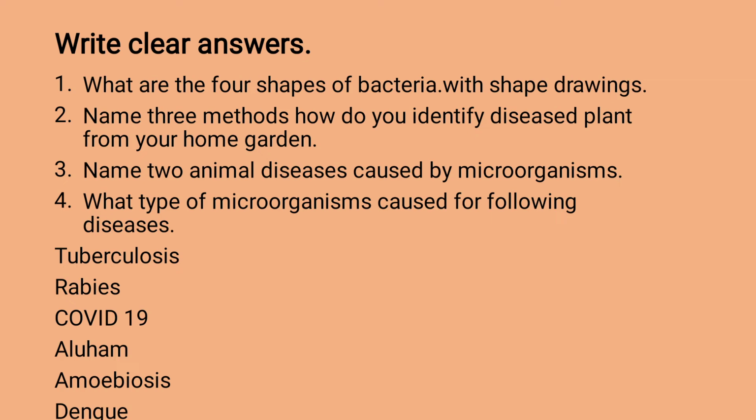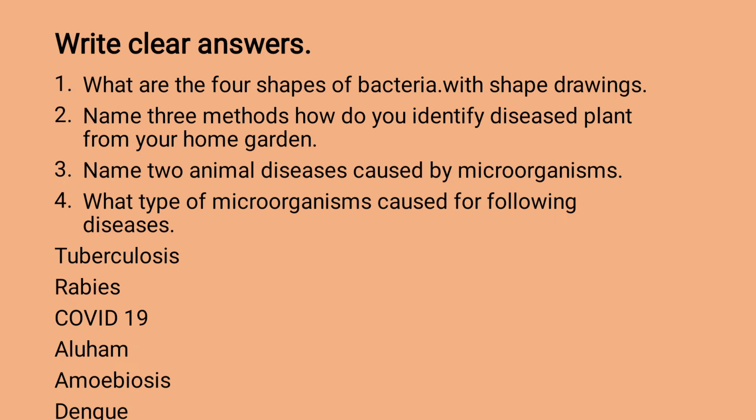Next question, write clear answers. What are the 4 shapes of bacteria with shape drawings? You have to draw 4 shapes. Circular shape means round, or we call it coccus. And comma shape, like a comma. And spirillum, like a spiral. And also rod shape, like a stick. There are 4 shapes.